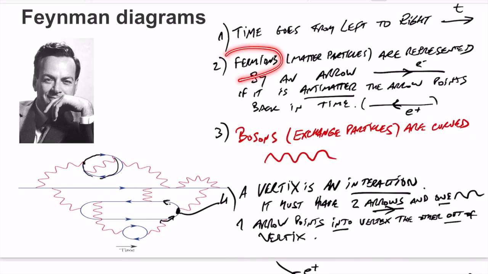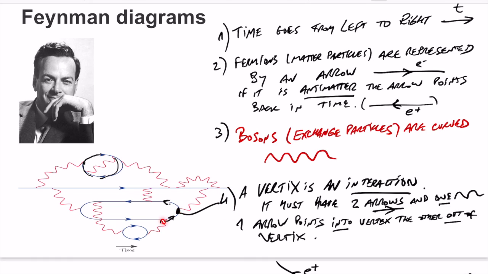Any matter particle, any fermion, is represented by an arrow. If it's matter, it goes in the direction of time. If it's antimatter, it goes against time. So this is a positron, and this is an electron. Any boson, any exchange particle, is represented by a wiggly line, a curved line. And then the 4th rule, a vertex, like for example this one here, is an interaction.